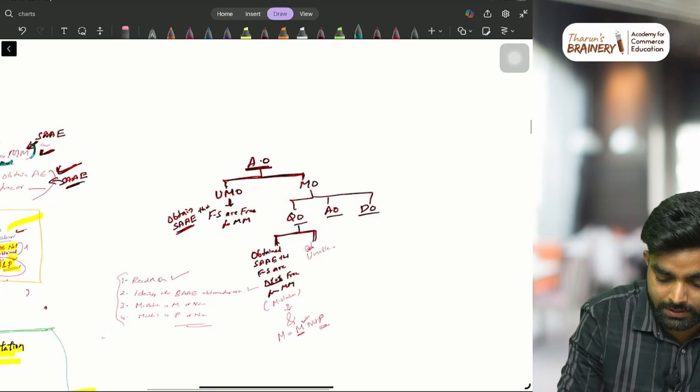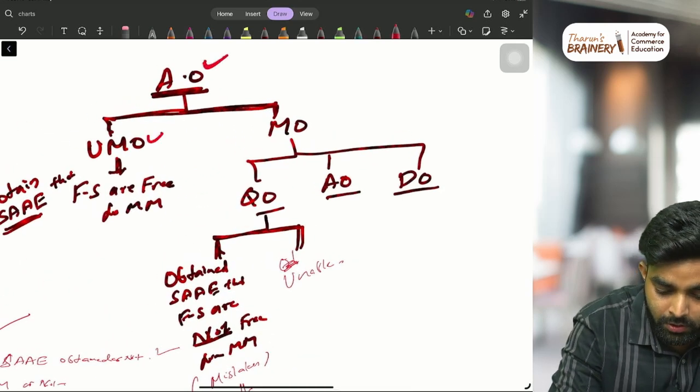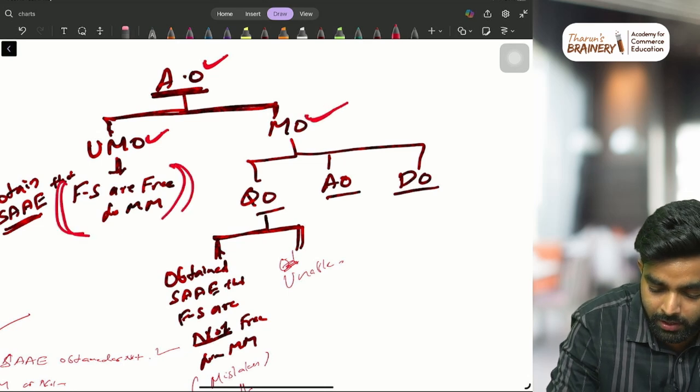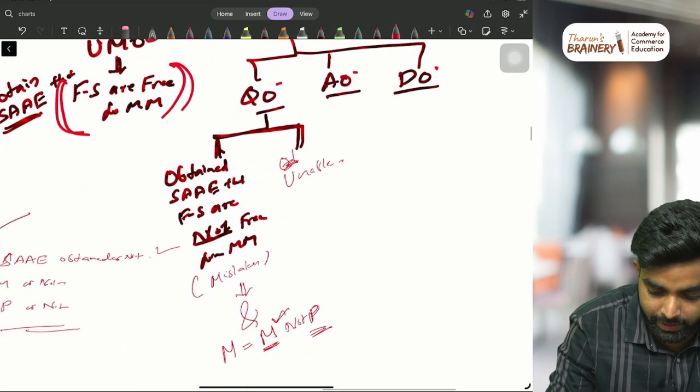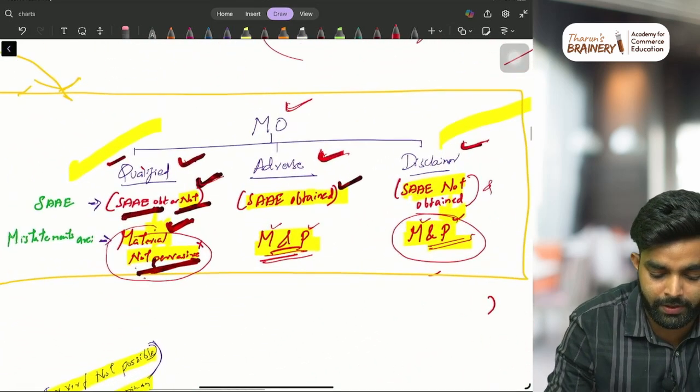First of all, just understand this is the format. Auditor's entire opinion is divided into unmodified opinion, when financial statements are free from material misstatements, and modified opinion: qualified, adverse, disclaimer of opinion. Qualified opinion. So, just understand this is modified opinion.